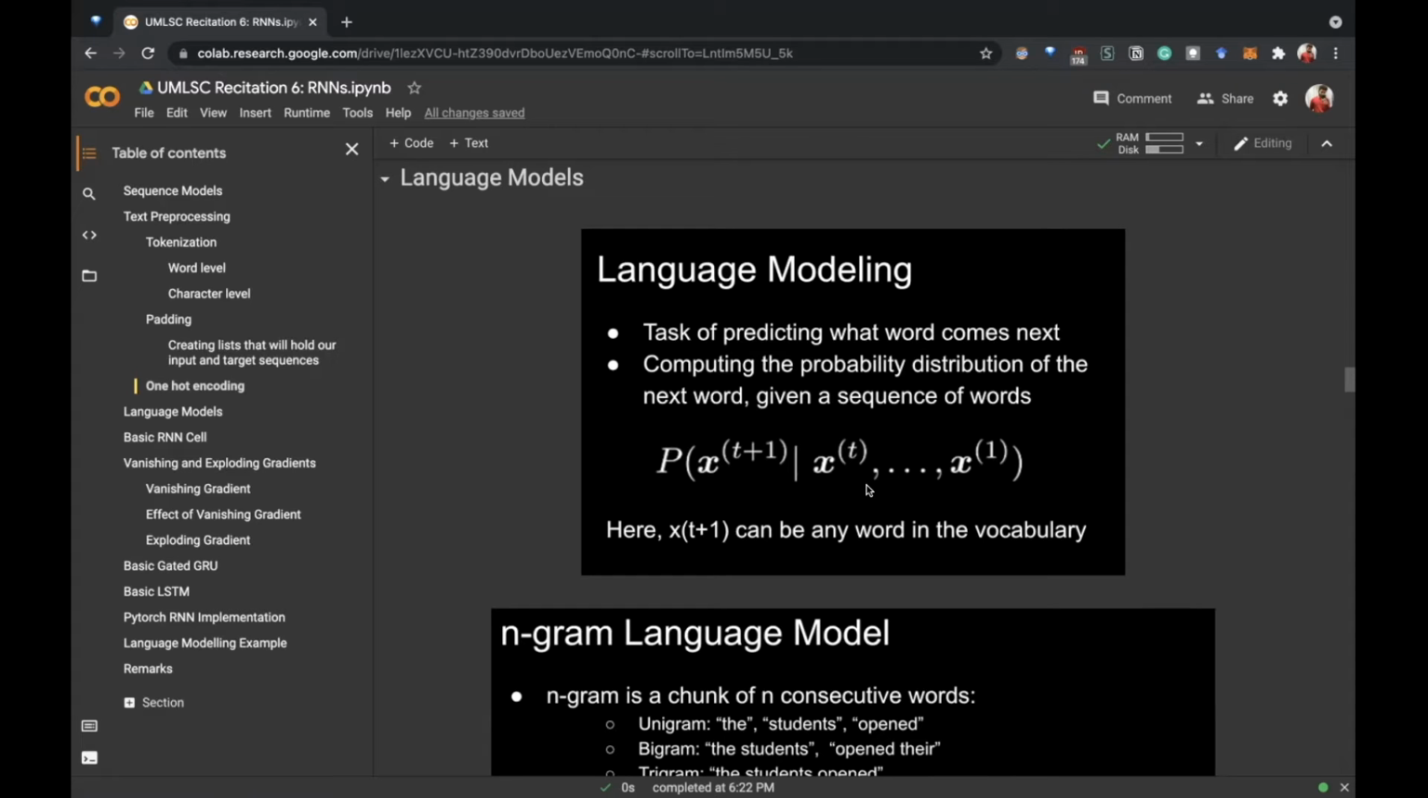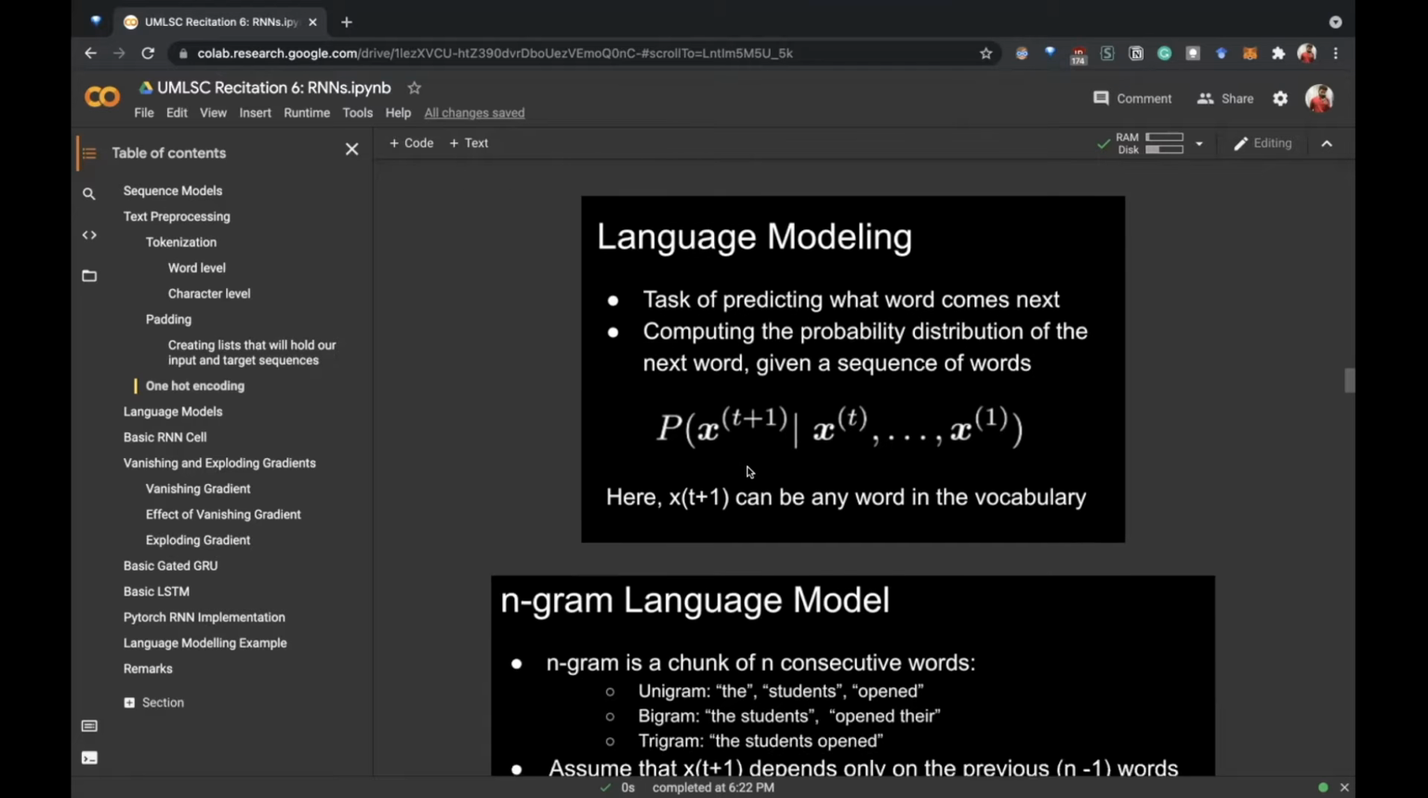Okay, so I'll move on to language models now. Language models basically predict the next word given the initial words. That is, if you have the first input till the t-th input, then you predict the probability of getting the x t plus 1th input.